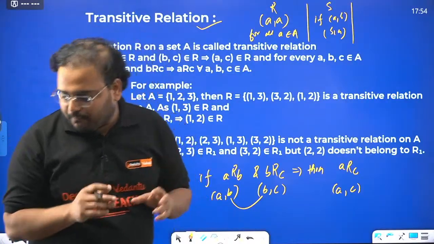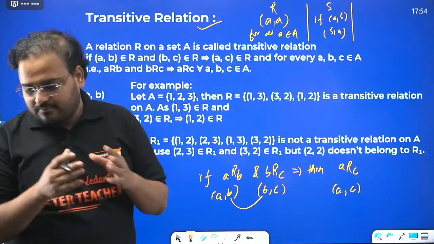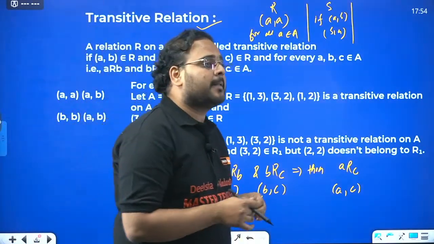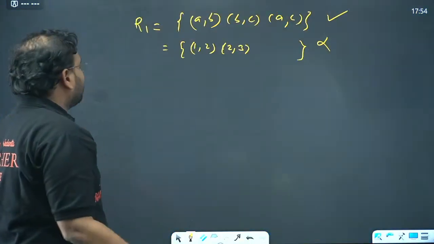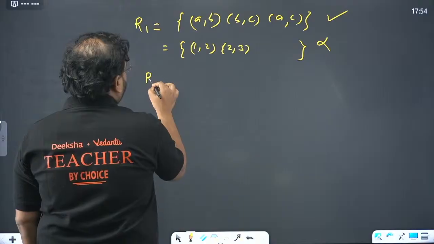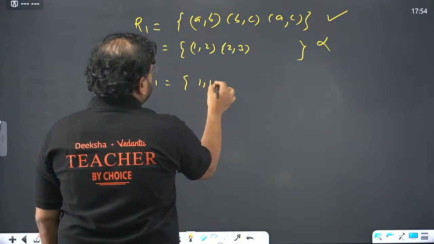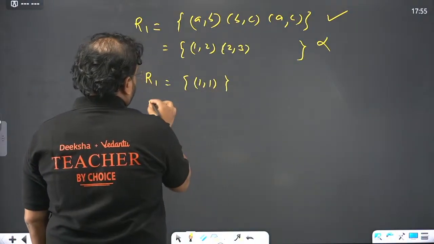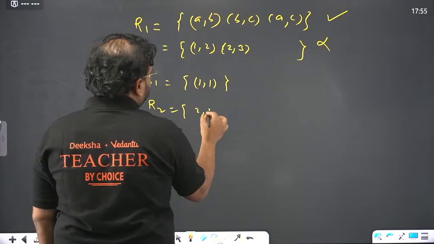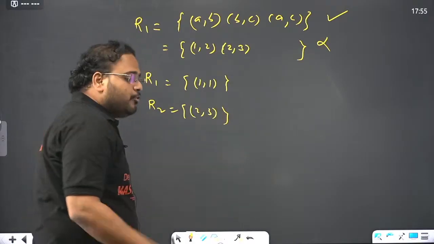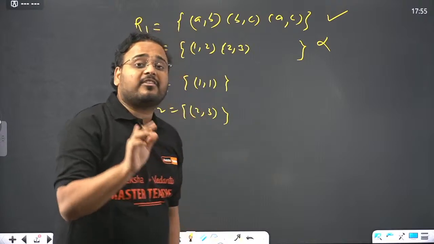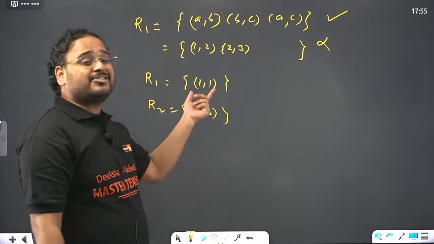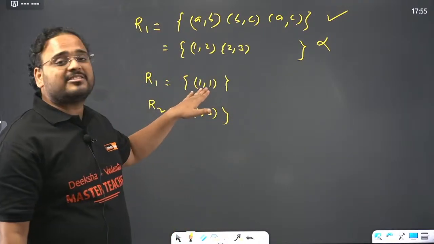Now, a very important point about this relation: let's say I have a relation R1 which has only this, or R2 which has only this. If you cannot check for an obstruction in the relation for transitivity, can you say right now it is not transitive?